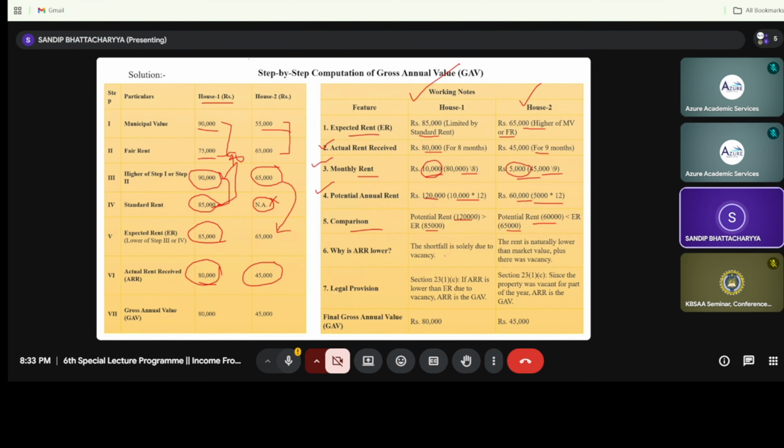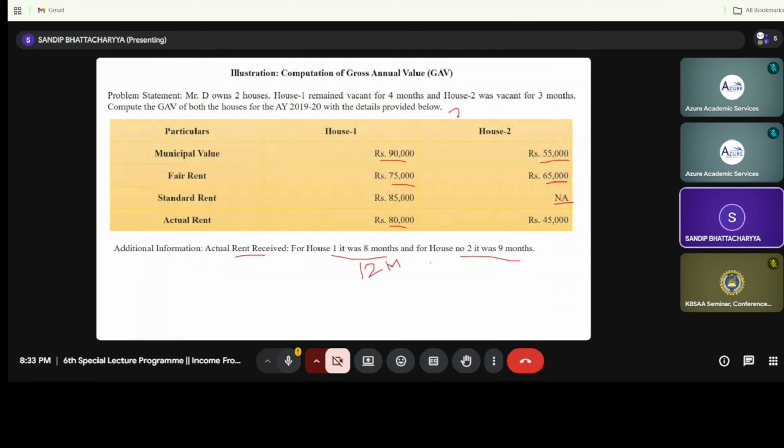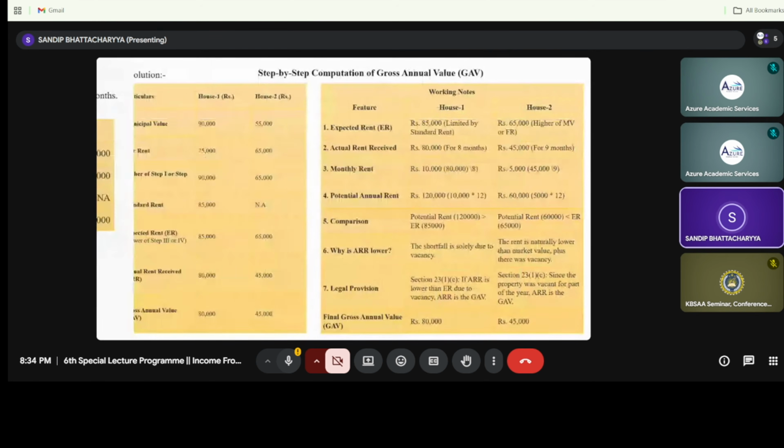Now why the shortfall? Because of the shortfall due to vacancy. We know that in house number 1, the vacancy period is 4 months. How to calculate this 4 months? The total is 12 months, expected rent is for 8 months, so the remaining is 4 months. And in house number 2, the vacancy period is 3 months, so the total is 12, and 12 minus 9 is 3 months.